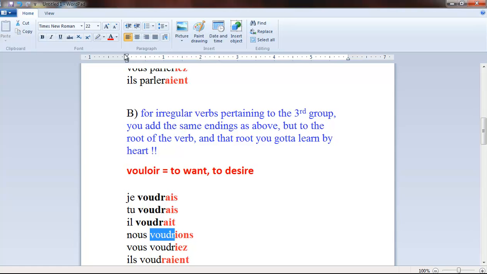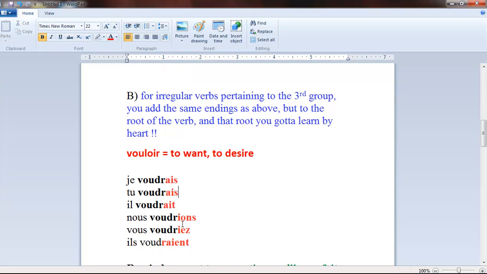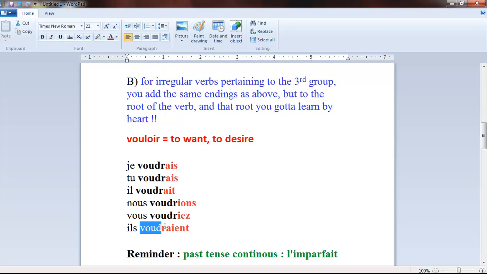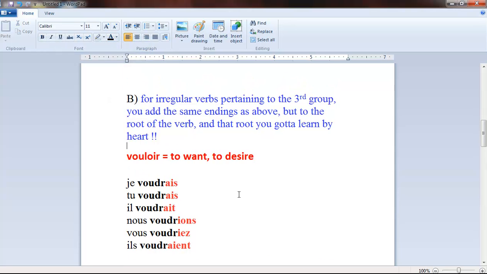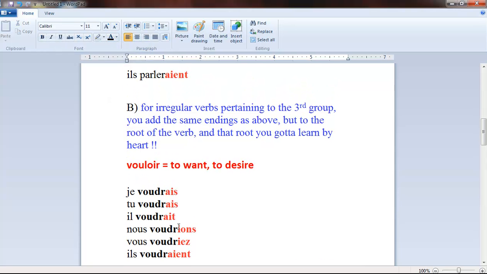So let's color this root in black, bold color. And now you see all the endings of the conditional tense are added upon the root of this verb. So let's read it out loud once again.